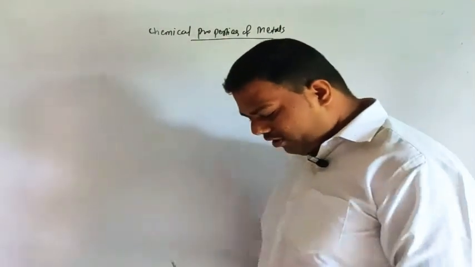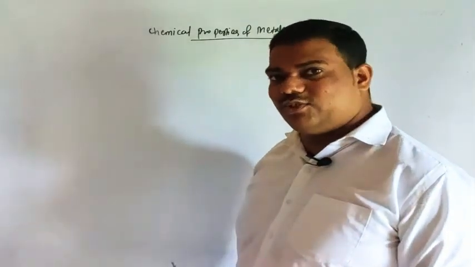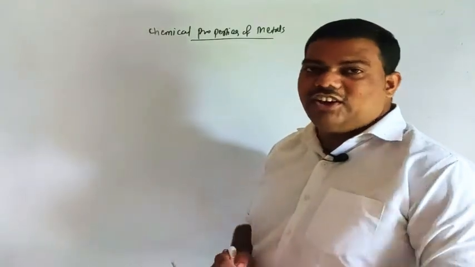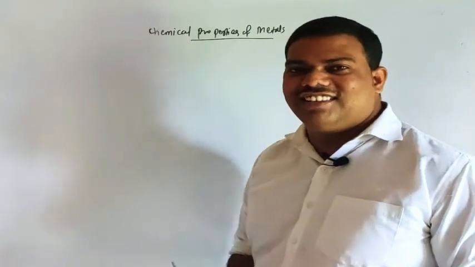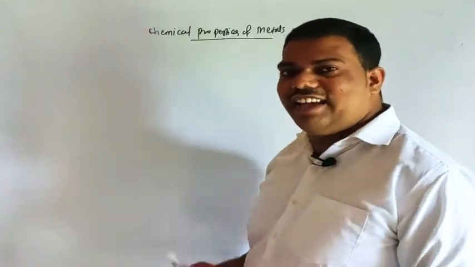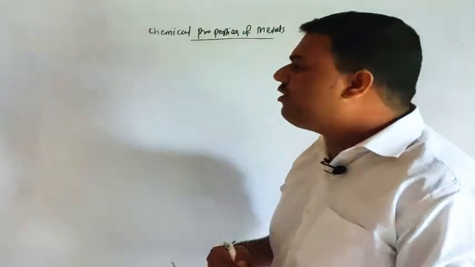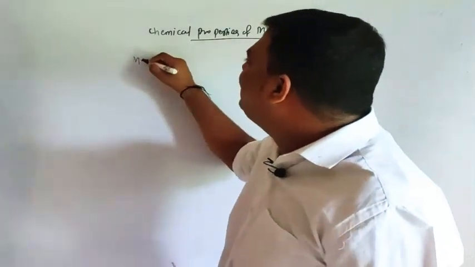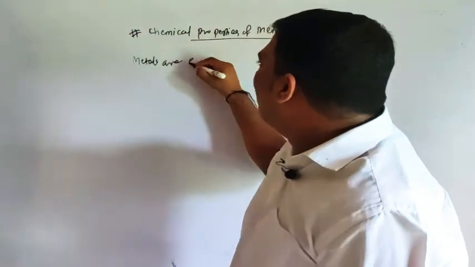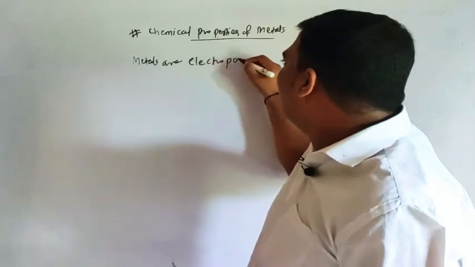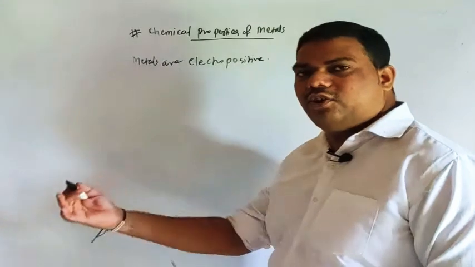As you know, when a metal goes into a chemical reaction, keep in mind, pay attention, they behave uniquely. Why do they behave uniquely? Because metals are electropositive. They have a tendency to donate electrons.